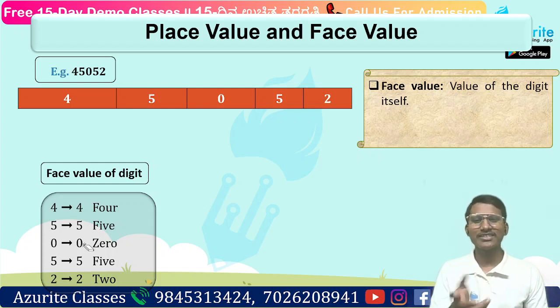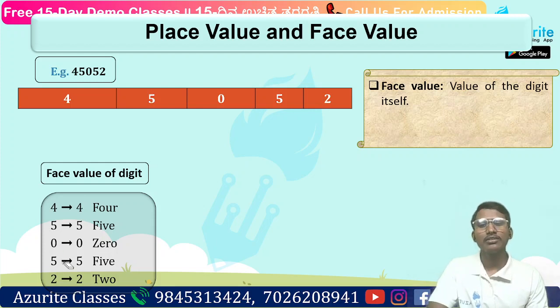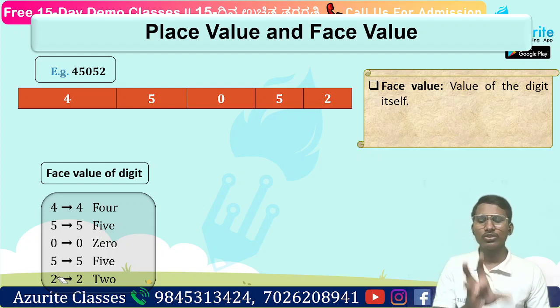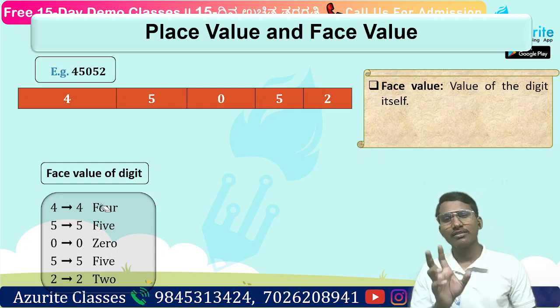Yes, so that is the face value. Now what about 5? What is the face value of 5? Yes, the third digit, 5 itself. And what about 2? The face value is 2. So this is about face value.